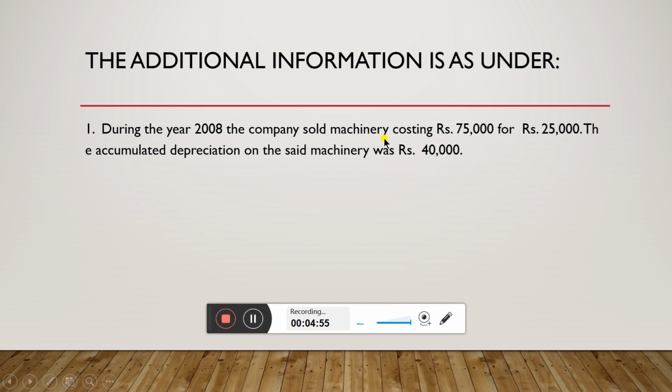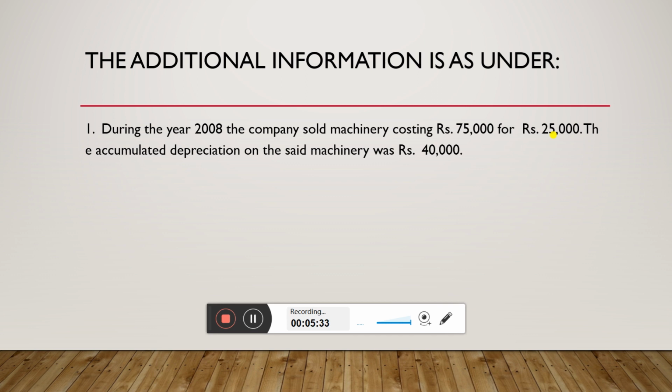What it says is machinery cost was rupees 75,000, original cost was rupees 75,000. The accumulated depreciation was rupees 40,000. This 75,000 worth machinery was sold for rupees 25,000. We'll have to find out whether we get loss or profit from selling this particular machinery.